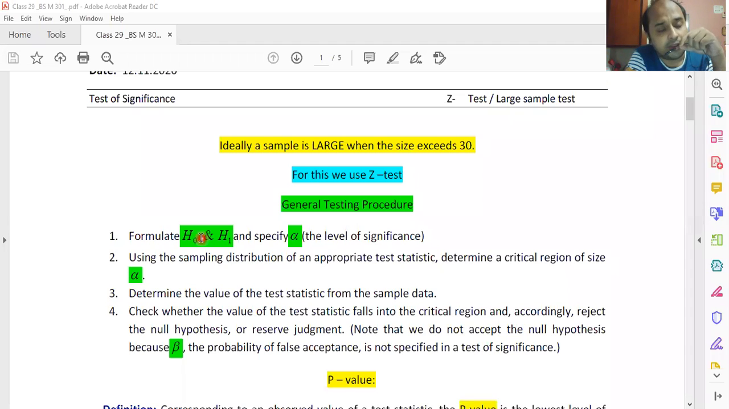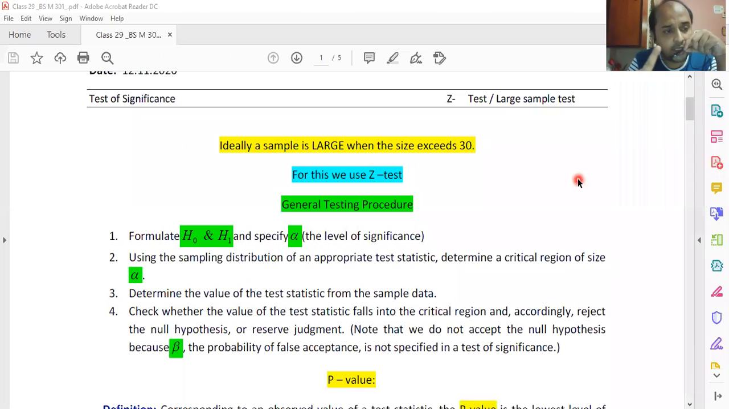Then on the basis of the sampling distribution, you choose your appropriate testing tool or test statistic, and you decide your critical region, or you can say you decide the size of alpha, the level of significance. On the basis of that size and the sample data, you are going to either accept your null hypothesis or reject your null hypothesis.